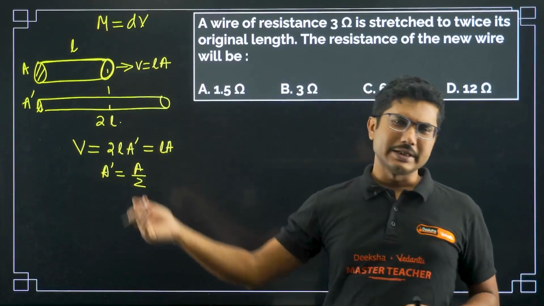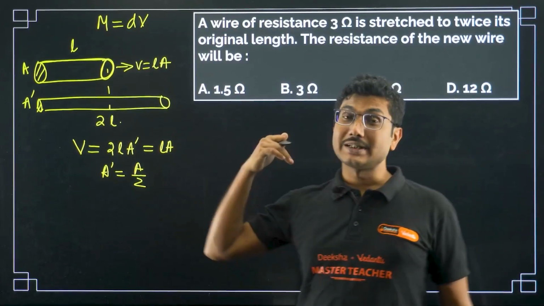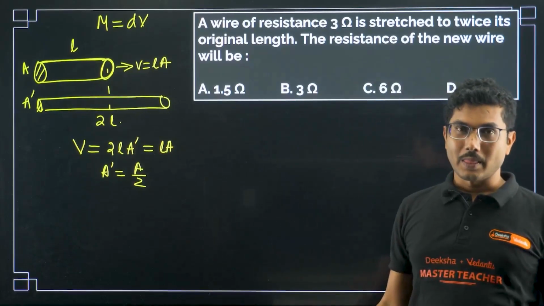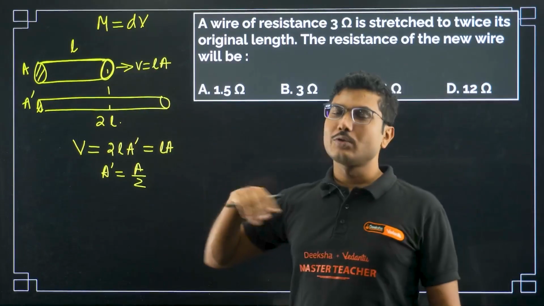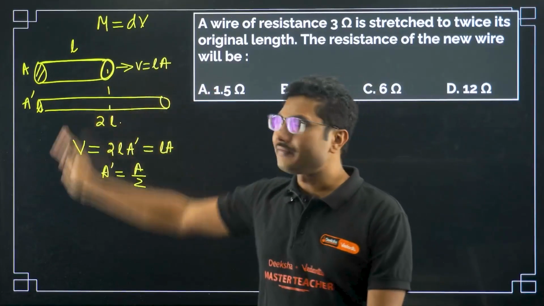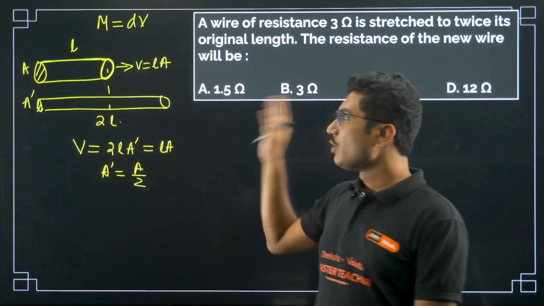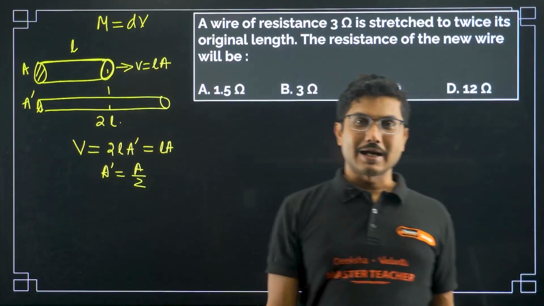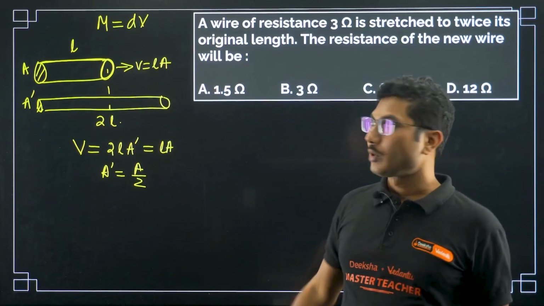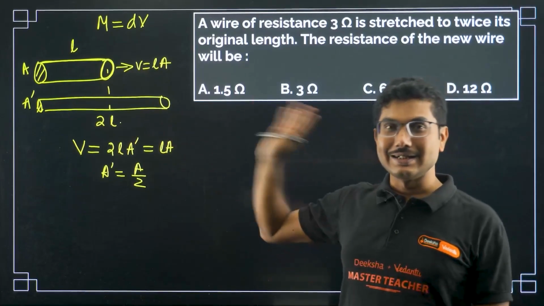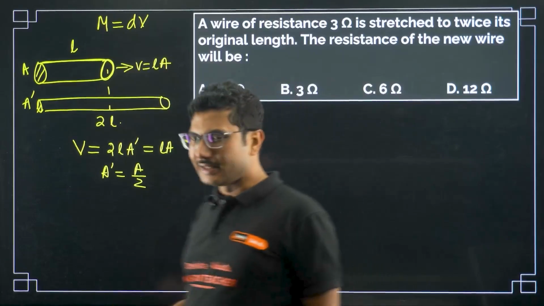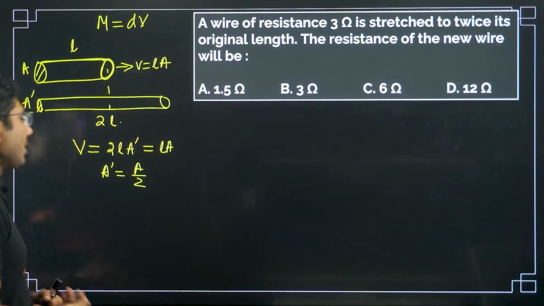If there is a 10% increase in the length, how much will be the resistance? There are two ways to do it. Either they can ask you that it is shrunk, and the length is halved. If the length is halved without cutting the material, then definitely its area will increase. If you are stretching it, its area decreases. If you are shrinking it, its area increases. These are the things that you have to remember.